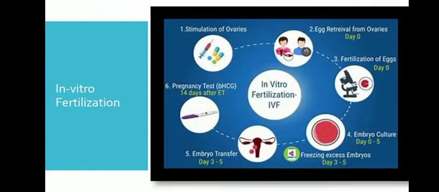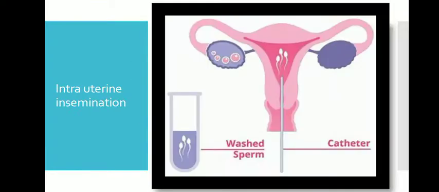Next, from the name itself you can write: intra means inside, uterine means uterus, insemination means we apply sperm inside. Why do I mention this? So that you understand the name and are able to write it. ART is a repeatedly asked 5 mark question, or any one among them.